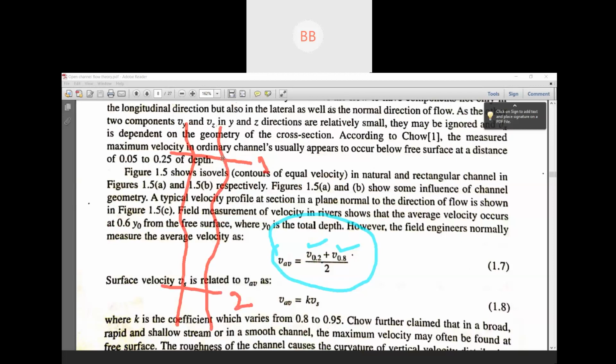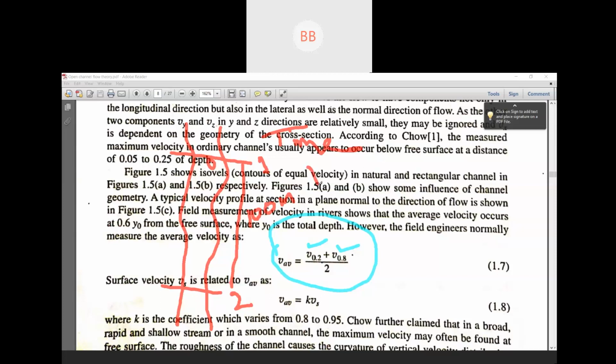We measure the distance, suppose from section 1 to section 2 is 100 meter. Then we use some paper. As soon as we put the paper here, we start the stopwatch to calculate how much time it takes to travel from section 1 to section 2.